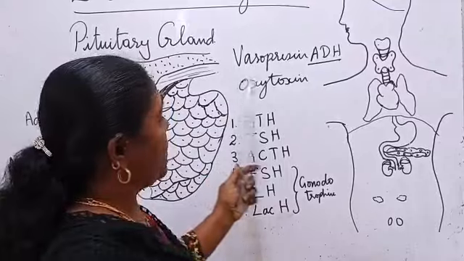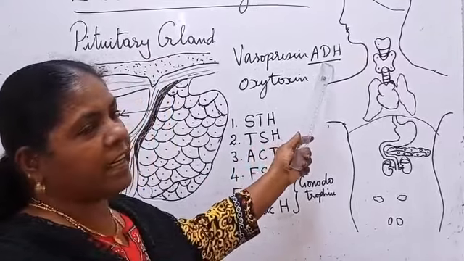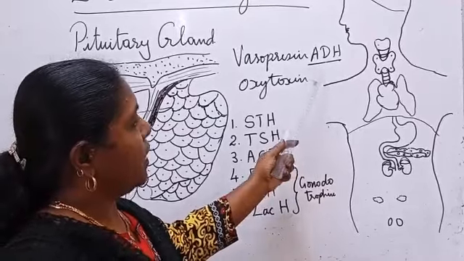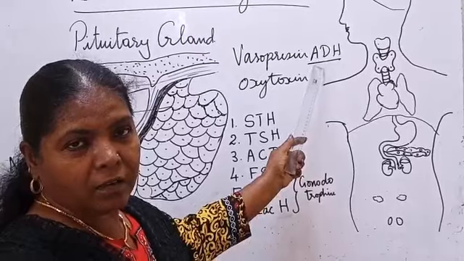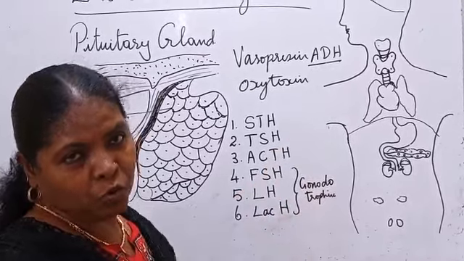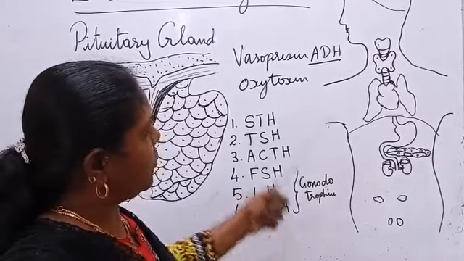Whereas in diabetes insipidus, due to the less secretion of antidiuretic hormone, if we test the urine, there will not be any glucose. Okay, that's the difference. But both have diabetes.